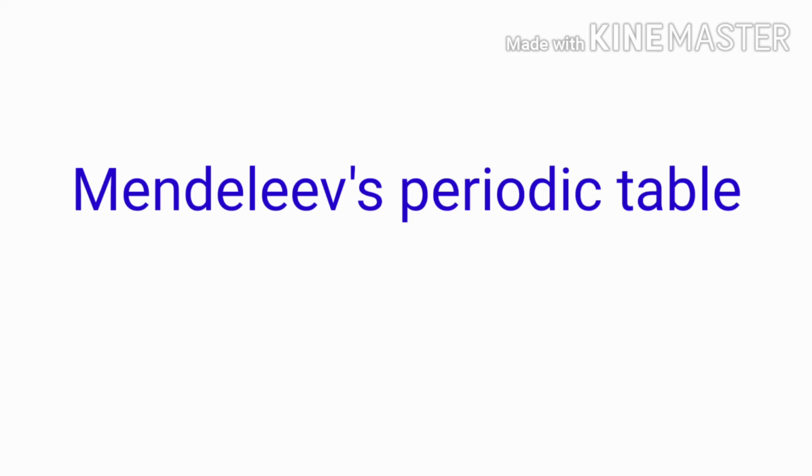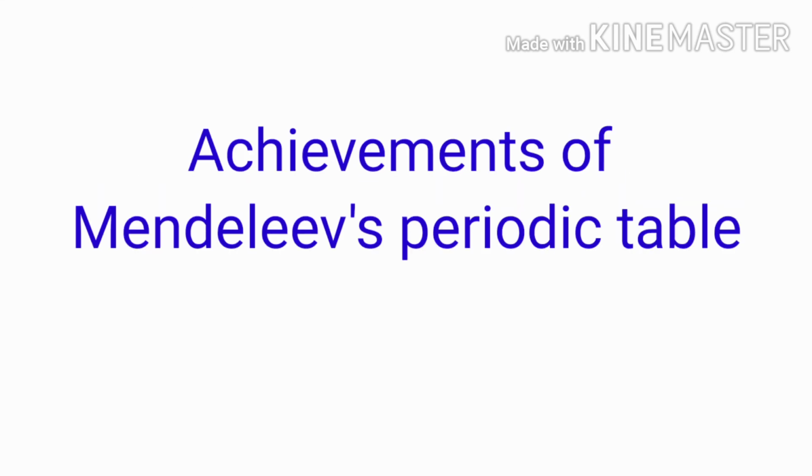Mendeleev left some gaps in his periodic table, and he predicted the existence of some elements that had not been discovered at that time. Next, let us discuss what are the achievements of Mendeleev's periodic table. Mendeleev named them by prefixing a Sanskrit numeral, that is eka, which means 1, to the name of preceding element in the same group. For example, the elements such as scandium, gallium and germanium were not discovered at that time, but they have properties similar to eka boron, eka aluminium and eka silicon respectively.